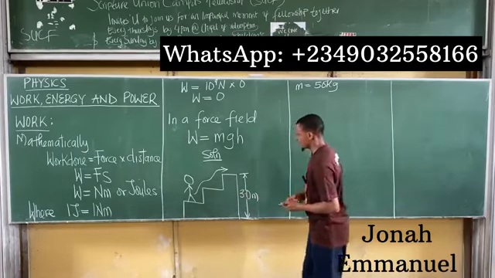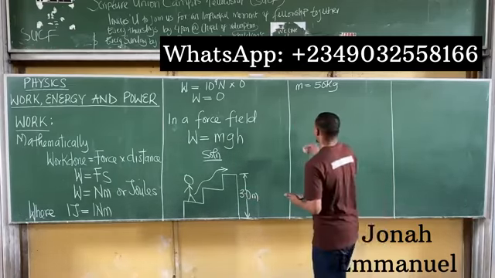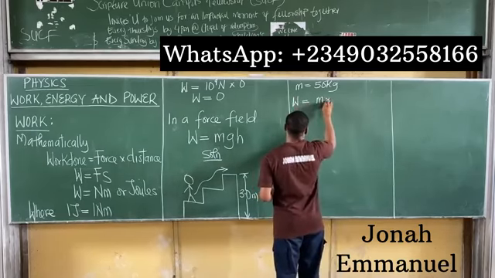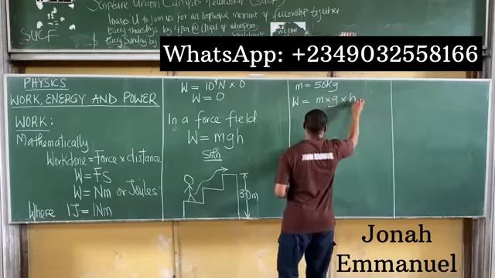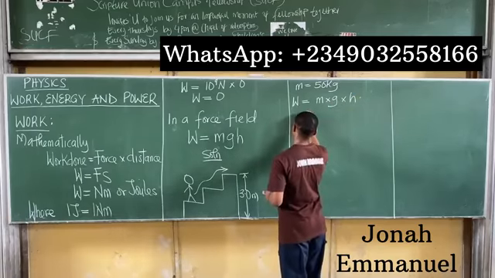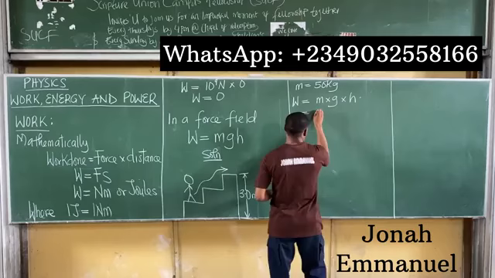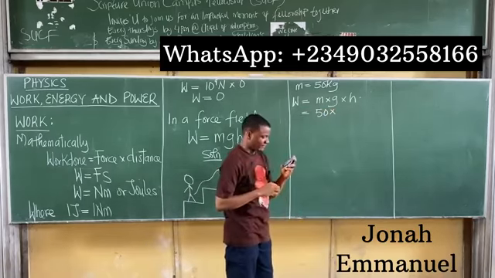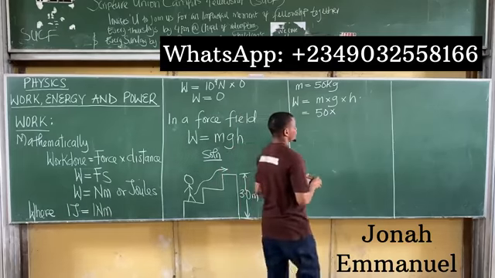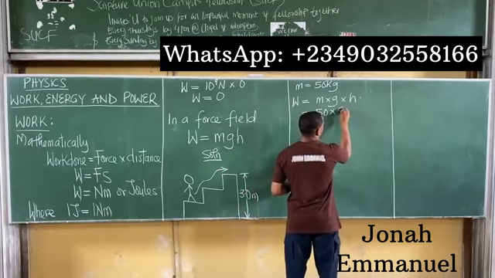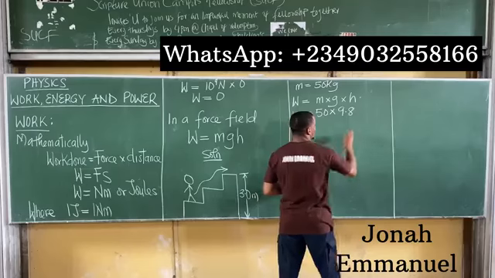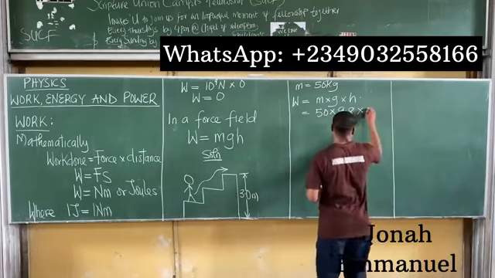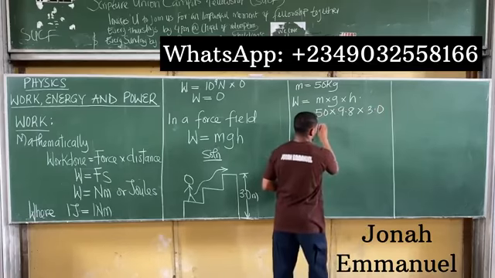So in this case, it's as simple as the work done, W, is equal to the mass of the boy times gravity times the height covered. That's equal to 50 kilogram times gravity. Did they give us a value for gravity? They said we should use 9.8, of course, a constant. Times the height covered by the boy, which is 3.0 meters.